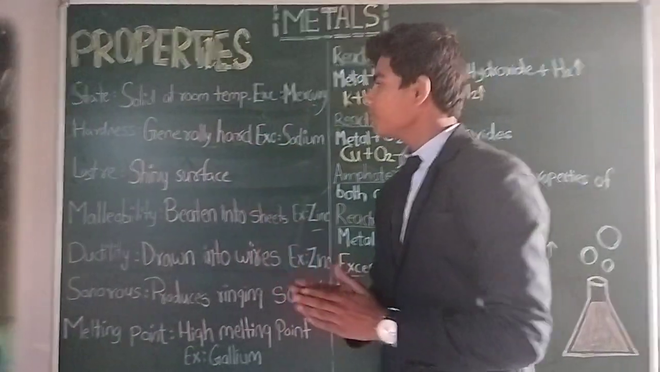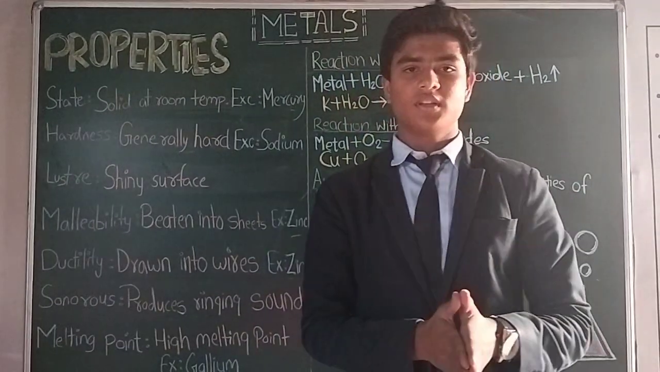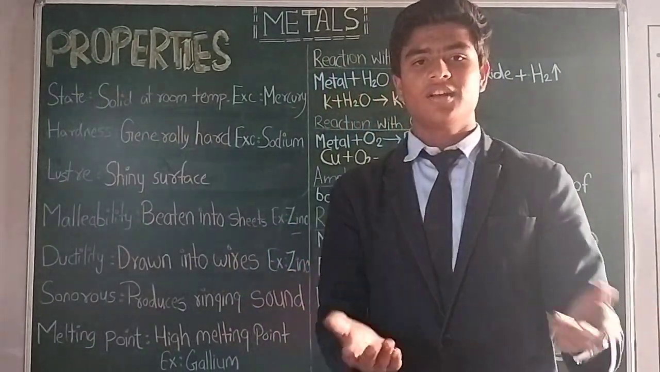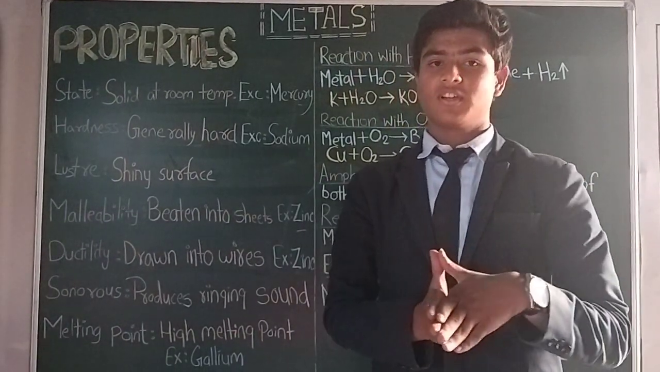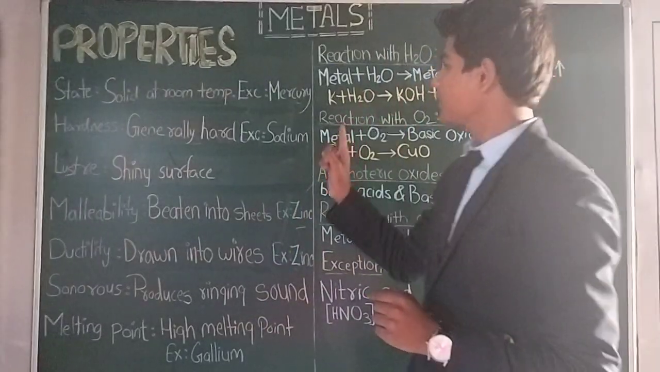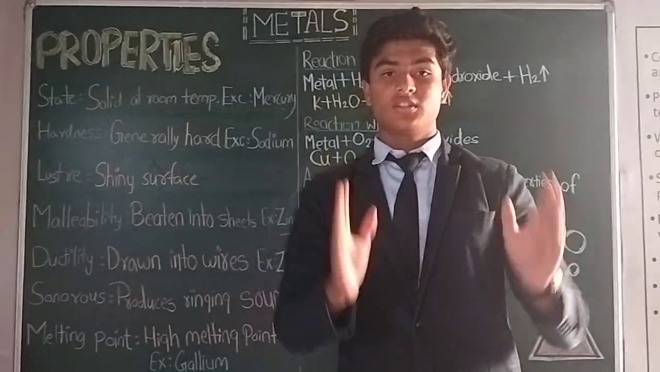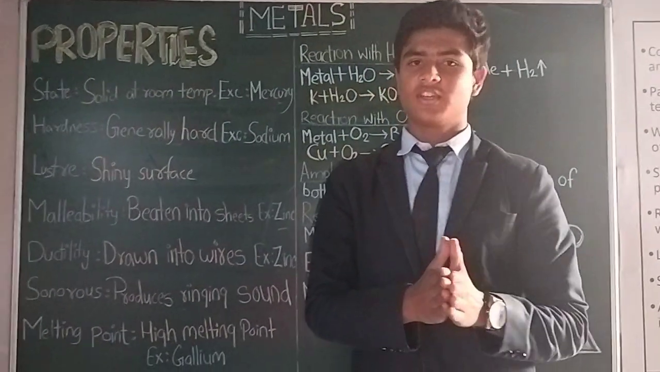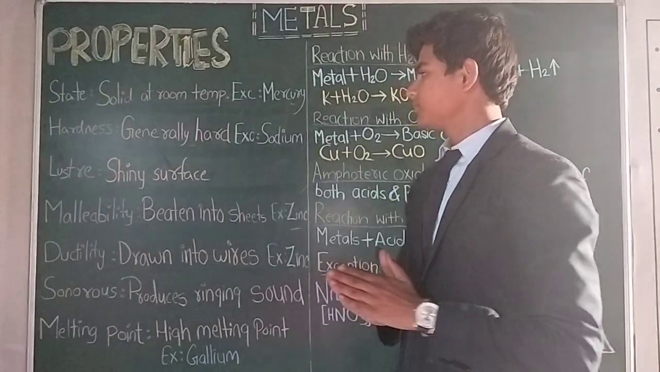The first property of metals is state. Metals are generally found solid at room temperature. For example, metals like iron and zinc are solid at room temperature. But here is the exception. What is the exception? The exception is mercury. Mercury is the only metal which is not present in a solid state at room temperature, whereas you will find mercury in a liquid state at room temperature.